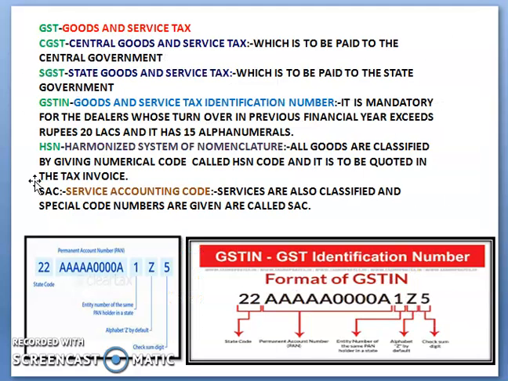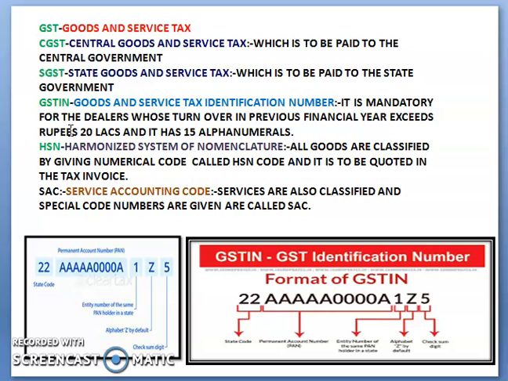Now we will move to some abbreviations. GST, we already know, is Goods and Service Tax. CGST is the Central Goods and Service Tax, which is to be paid to the central government. SGST is the State Goods and Service Tax, which is to be paid to the state government. GSTIN is the Goods and Service Tax Identification Number.